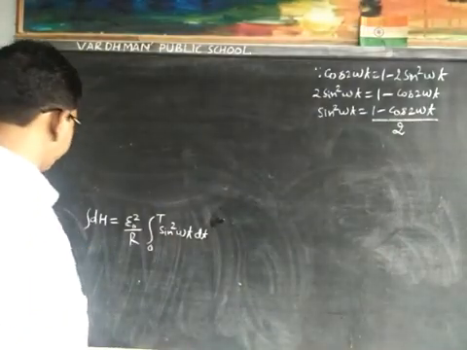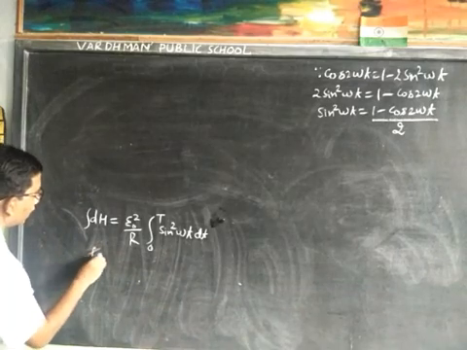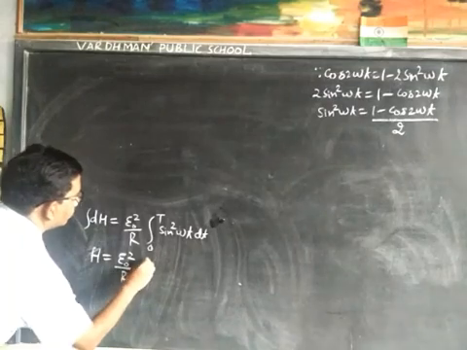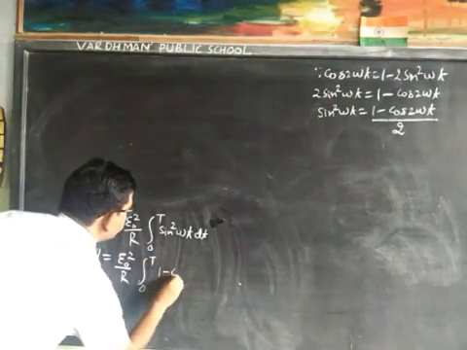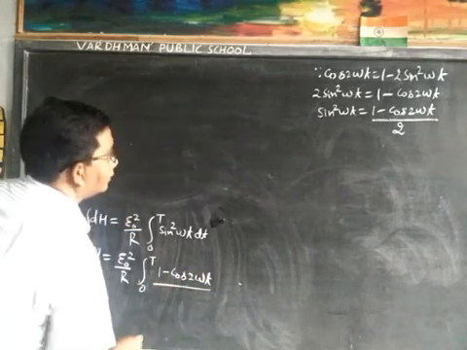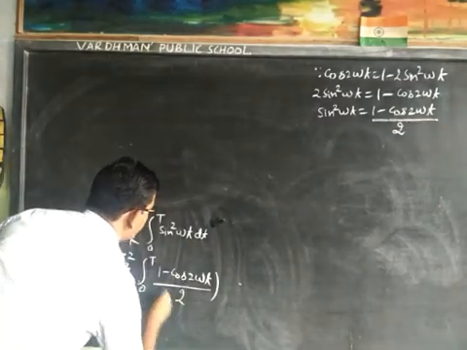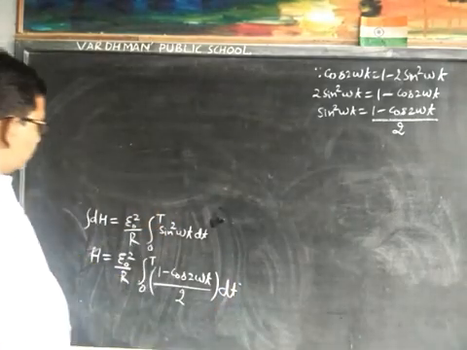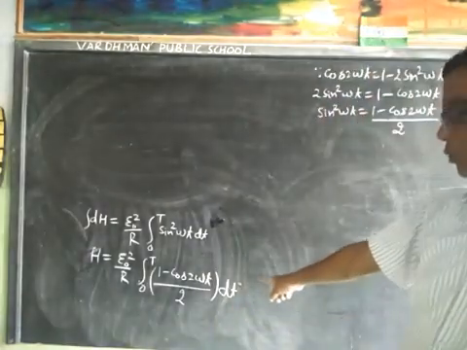Then integration of dH is H is equal to E0 square upon R, integral from 0 to T of 1 minus cos 2 omega t upon 2 dt.